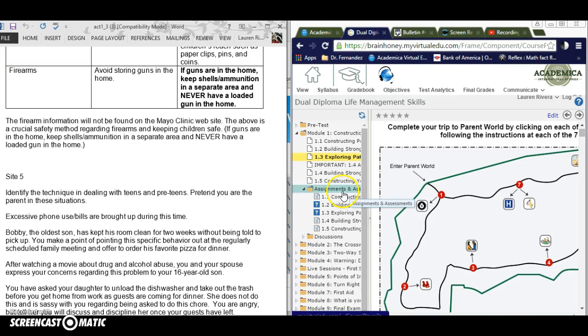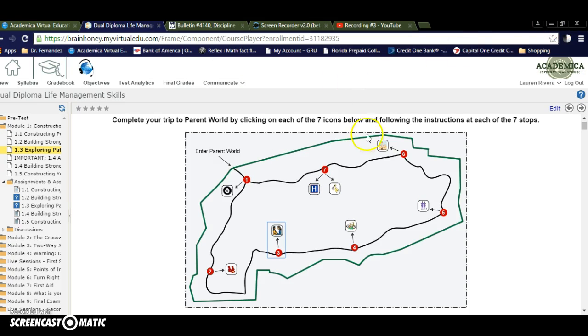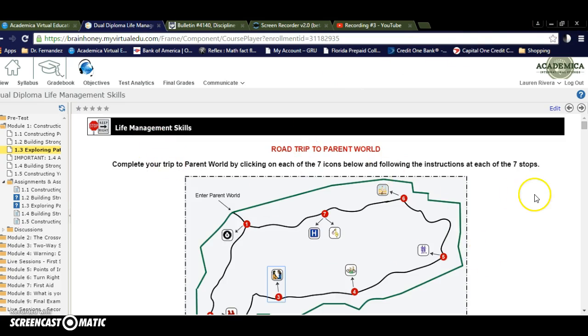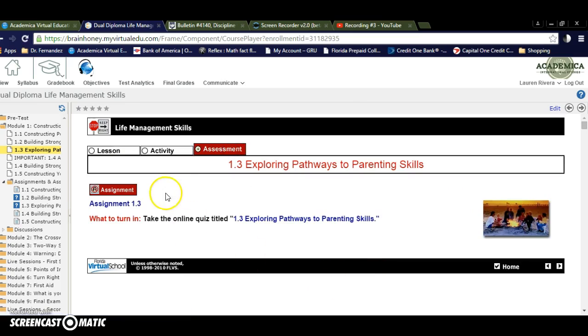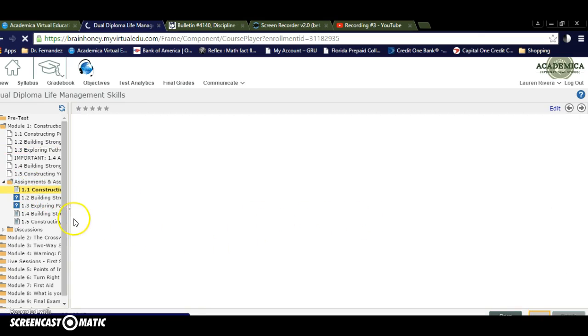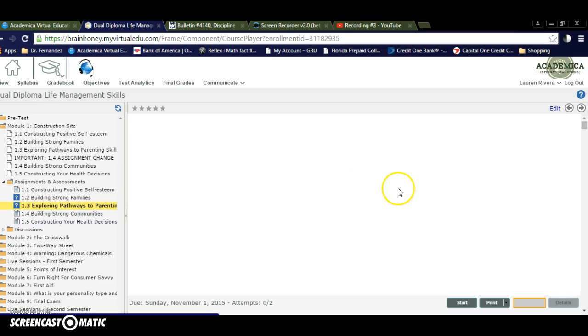The way you turn in your assignment or your assessments, and I'm going to actually make this full screen so we can talk about this now. So when you're done with this, when you go back, the only thing you have left to do is take the online quiz. See, it says what to turn in, take the online quiz. So let's find 1.3 Exploring Pathways to Parenting Skills. That'll be in Assignments and Assessments, right here. 1.3 Exploring Pathways to Parenting Skills.